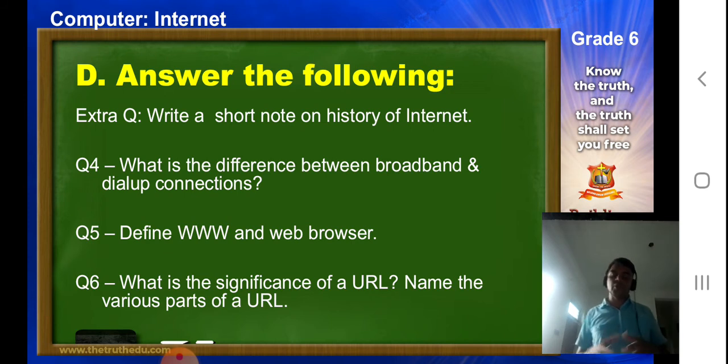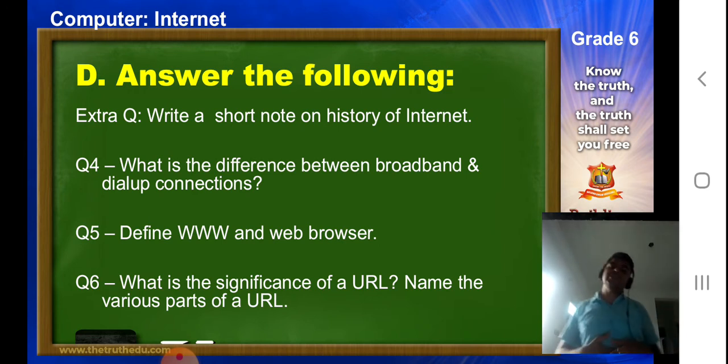ARPA funded this project, and it was a tie-up between the Department of Defense and other universities. That's how a network was formed, and slowly it was opened to the public, which became the internet. If you have mentioned any 2 or 3 of these points in your answer, then your answer would be considered complete. So 2 to 3 points is more than enough for this answer.